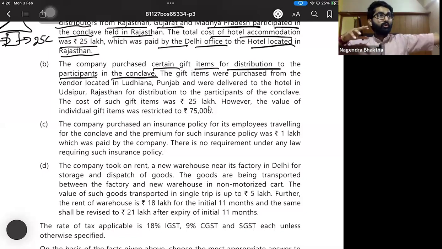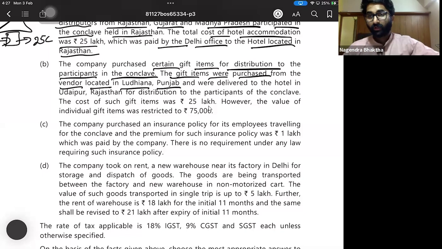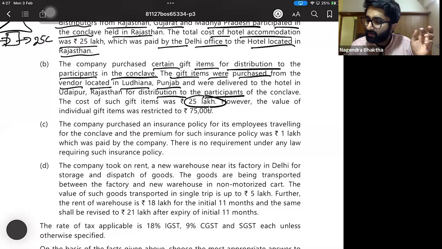The gift items were purchased from a vendor located in Ludhiana, Punjab, given free of cost to the participants, and were delivered to the hotel in Udaipur, Rajasthan for distribution at the conclave. The cost of such gift items is 25 lakhs. However, the value of each individual gift item was restricted to 75,000.